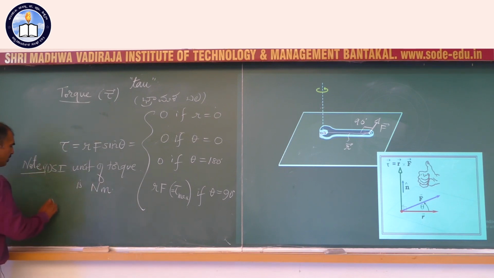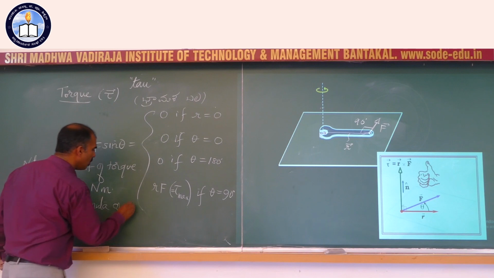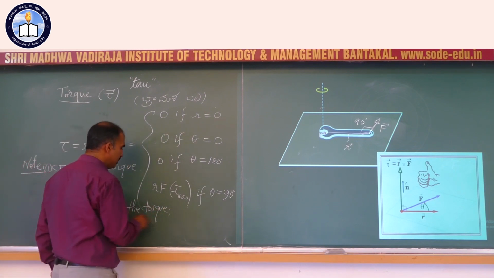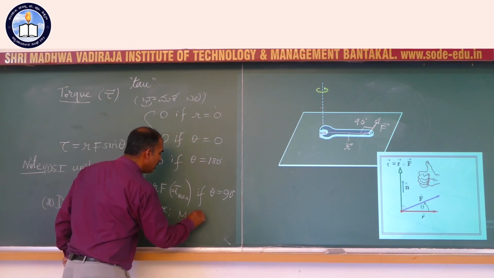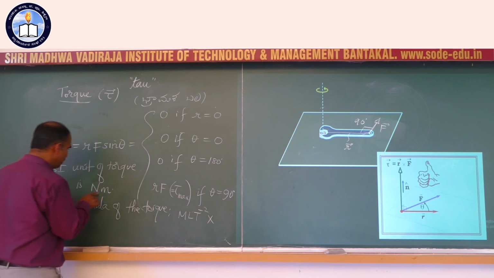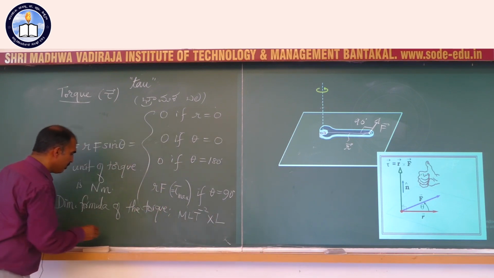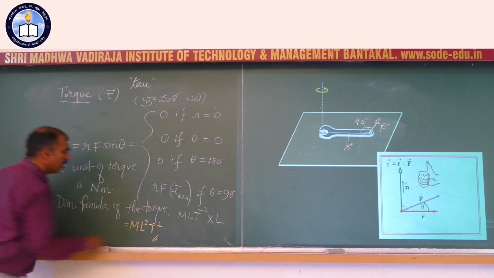Second, dimensional formula of the torque. This is Newton, M L T to the power minus 2, times meter, L. So M L into L, M L squared. So that's going to be M L squared T to the power minus 2.